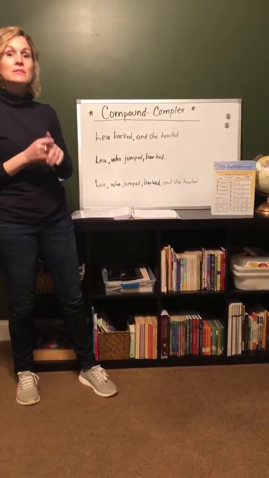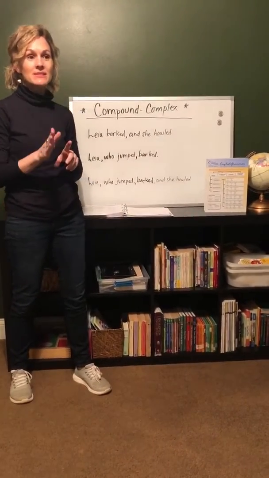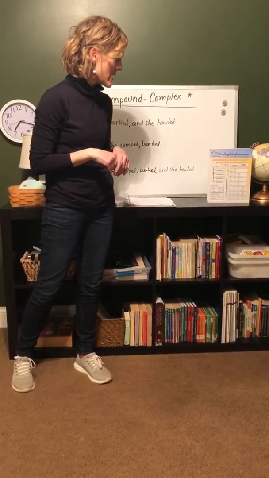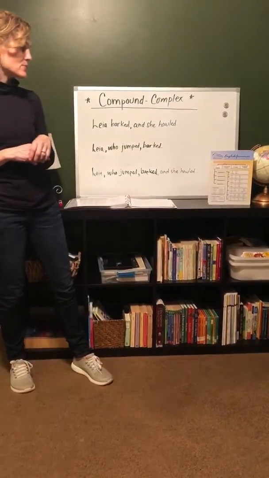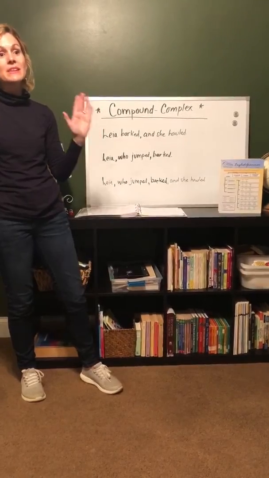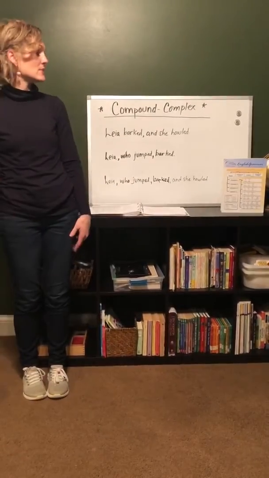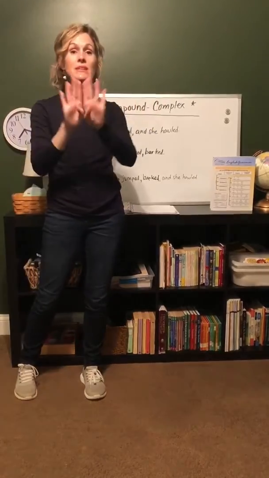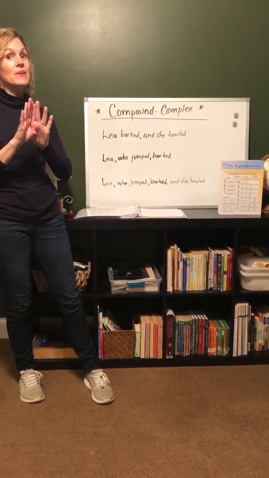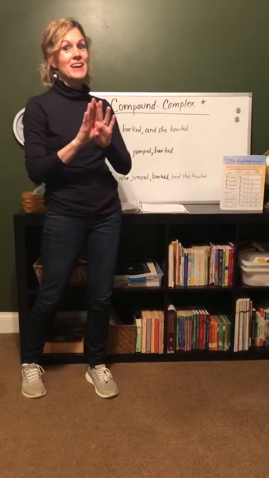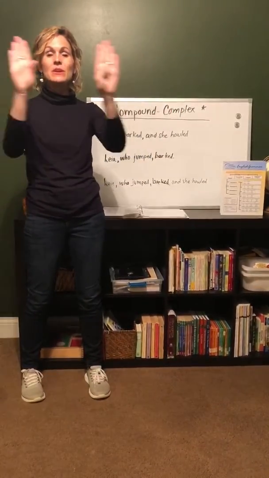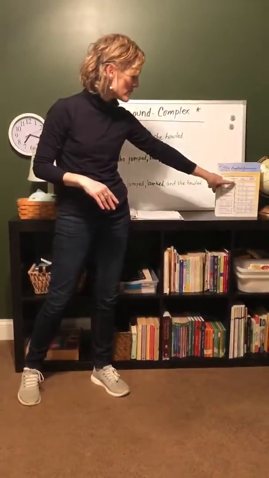We have simple. So simple is an independent clause that stands on its own, right? So it's a simple sentence. Then we have compound. Compound is with two independent clauses. So when they're independent, remember they can stand on their own, right? And so it's two independent clauses joined together by a coordinating conjunction, which is our FANBOYS, right? For, and, nor, but, or, yet, so. So two independent clauses, they can stand on their own, joined together by a coordinating conjunction or a FANBOY.